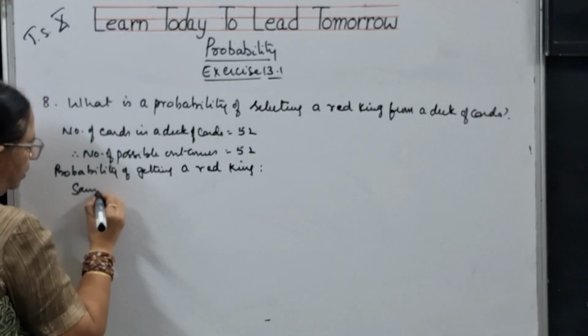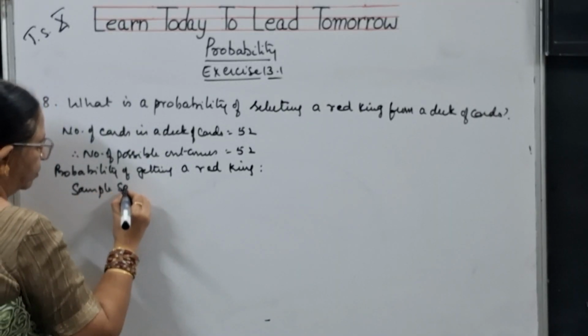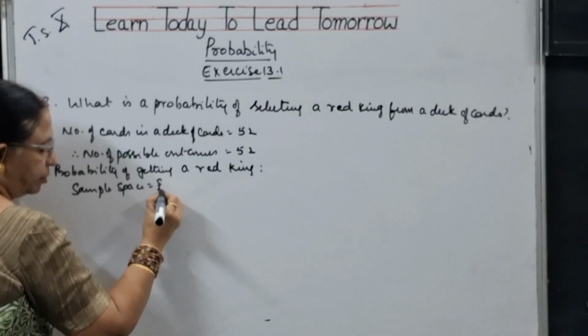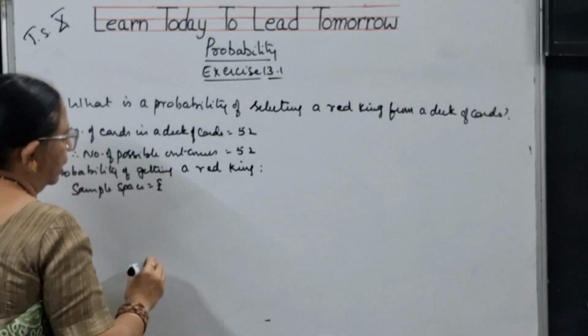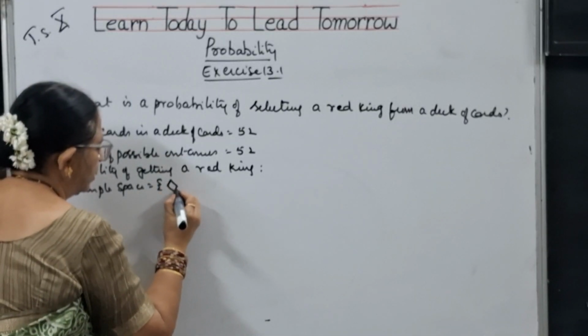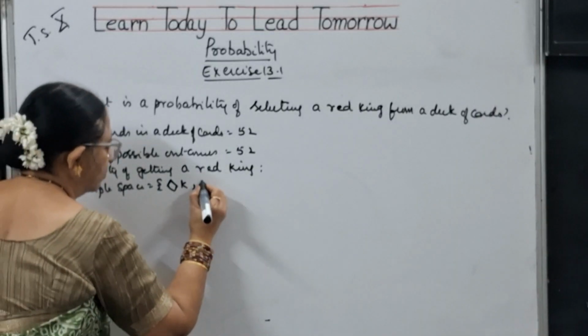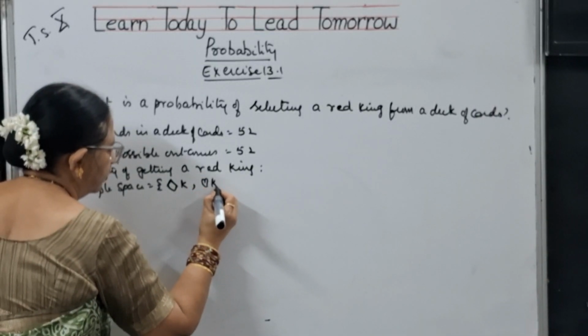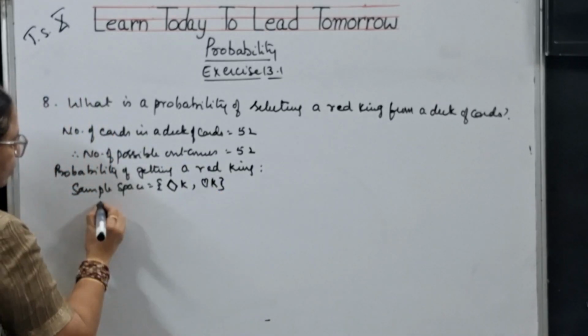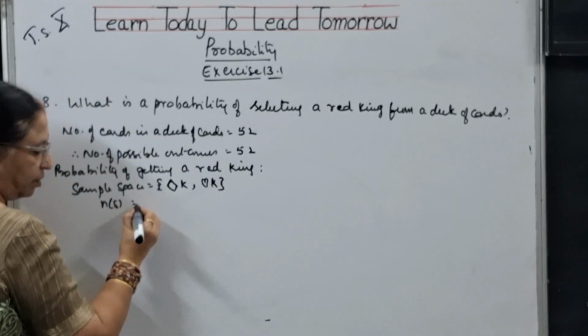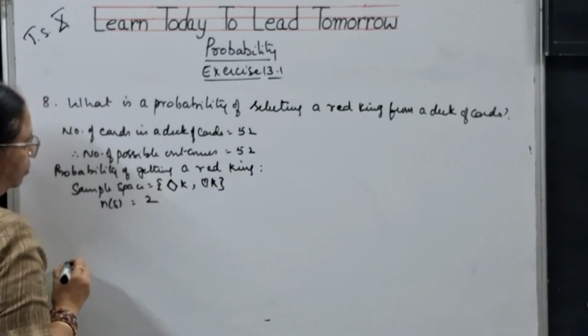For this, let us write the sample space. You are going to have a diamond king, which is red in color, and also a heart king, which is also red in color. So, n of S is 2.